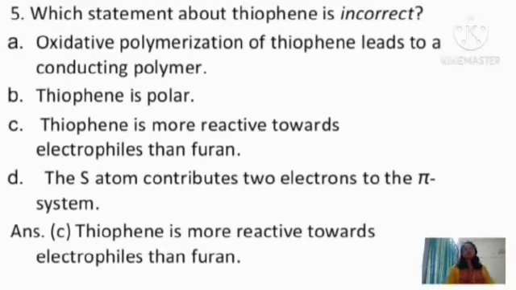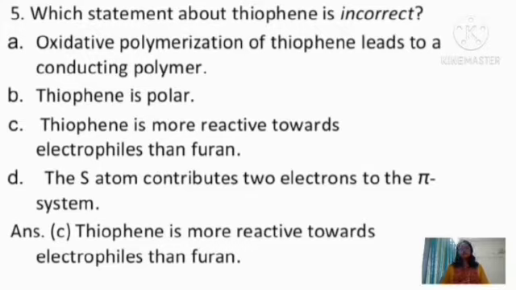The fifth question: which statement about thiophene is incorrect? A option is oxidative polymerization of thiophene leads to a conducting polymer. B option is thiophene is polar. C option is thiophene is more reactive towards electrophiles than furan. D option is the sulfur atom contributes 2 electrons to the pi system.